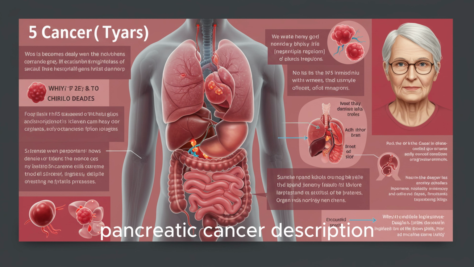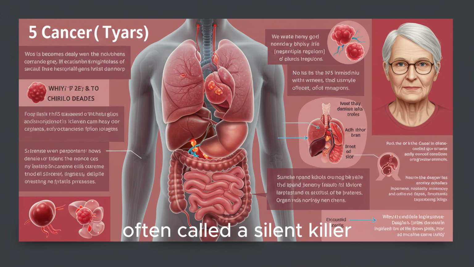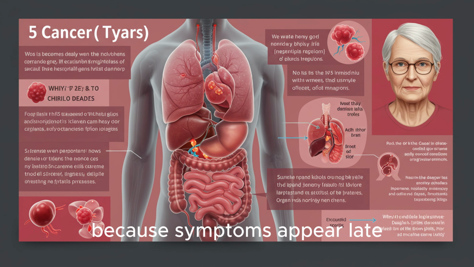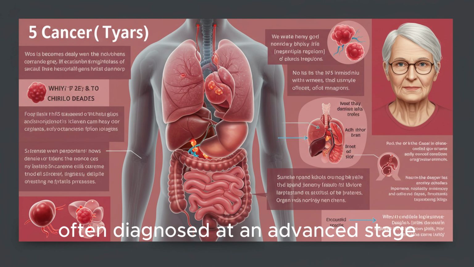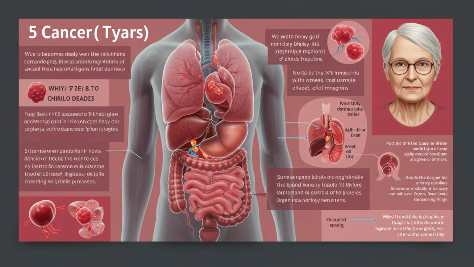5. Pancreatic cancer. Description. Often called a silent killer because symptoms appear late. Symptoms: jaundice, weight loss, abdominal pain, loss of appetite. Why it's deadly. Fast-growing, often diagnosed at an advanced stage. Survival rates are very low.